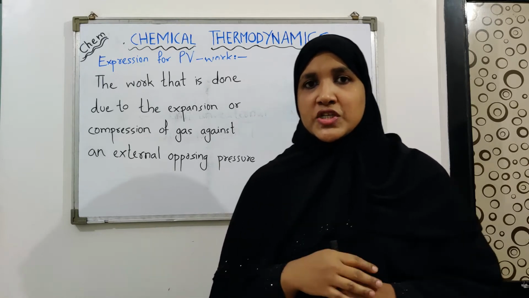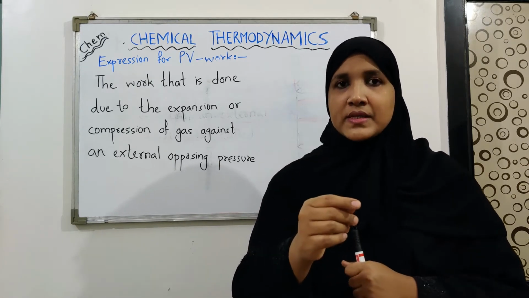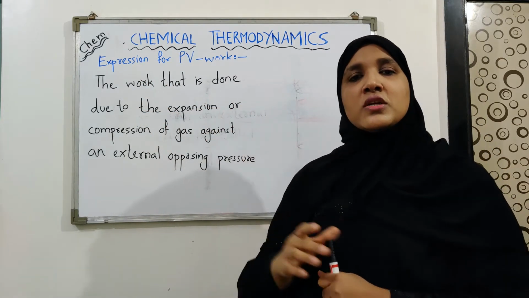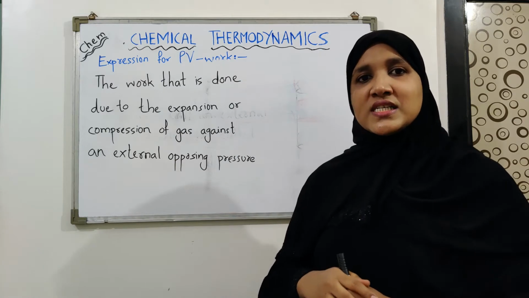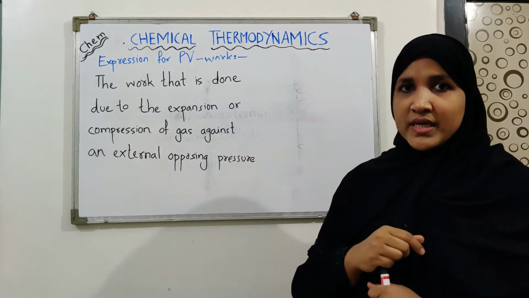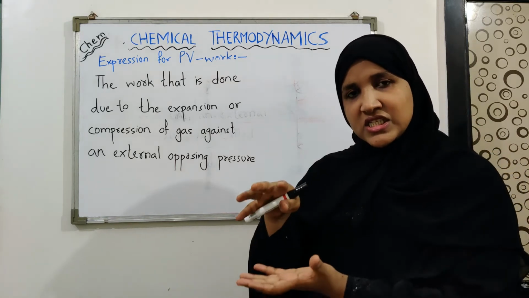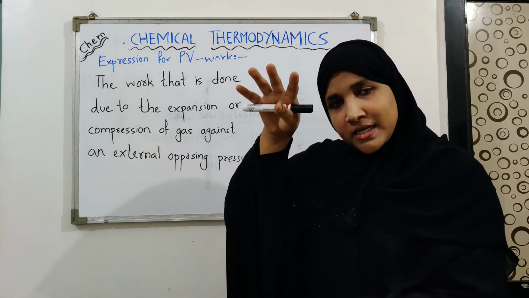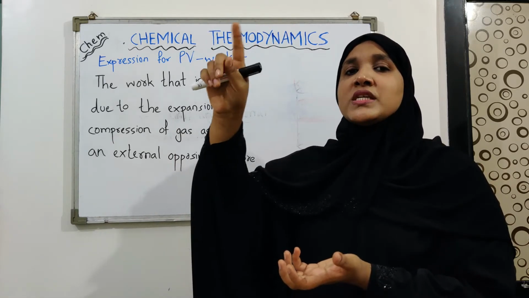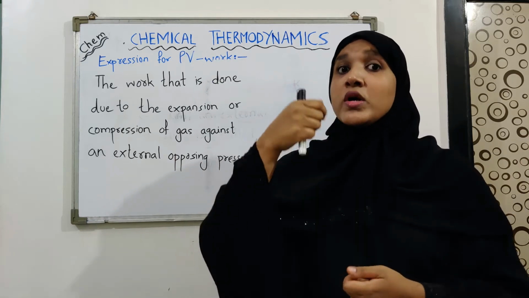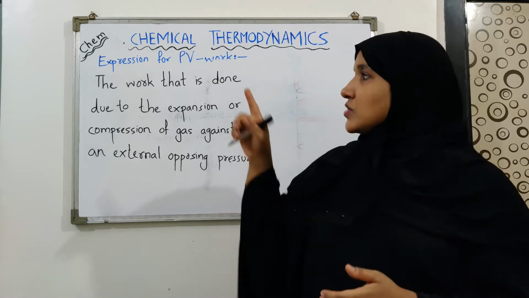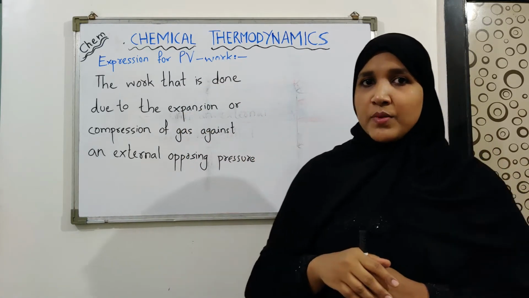So what is pressure volume type of work? It is very simple. It is the work that is done due to the expansion or compression of a gaseous system against an external opposing pressure. It means there is a gaseous system which is either expanding or compressing against an external opposing pressure. Remember, I am using the words against an external opposing pressure. So this is known as pressure volume type of work.